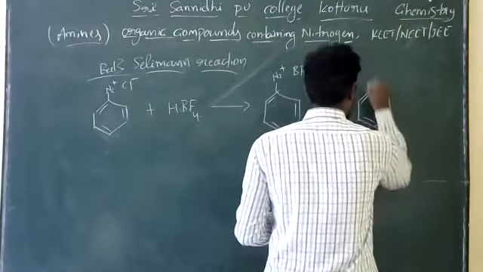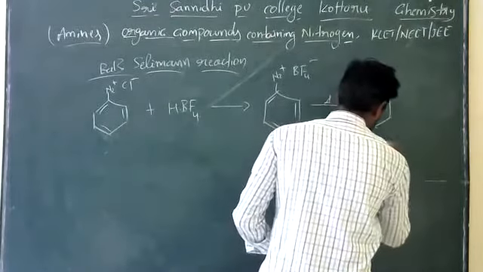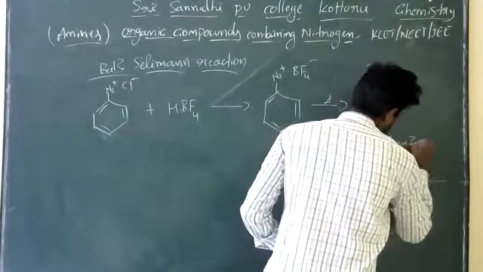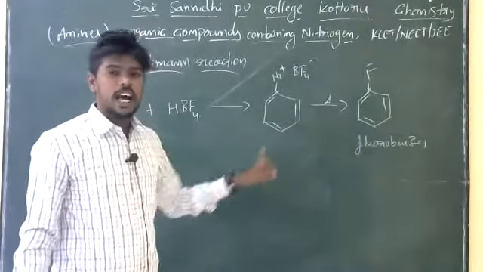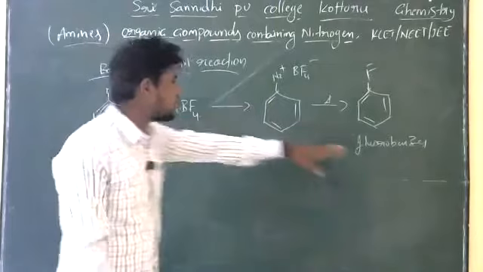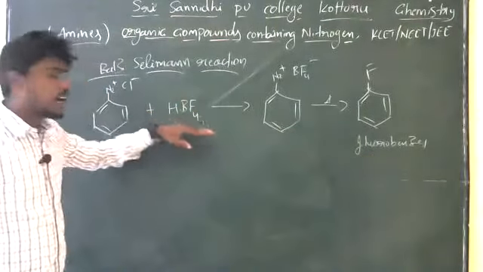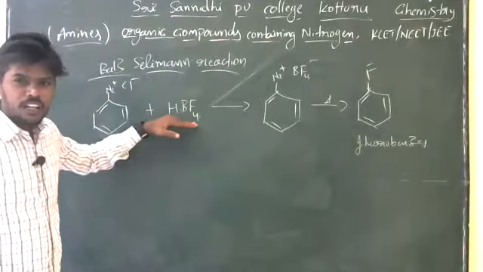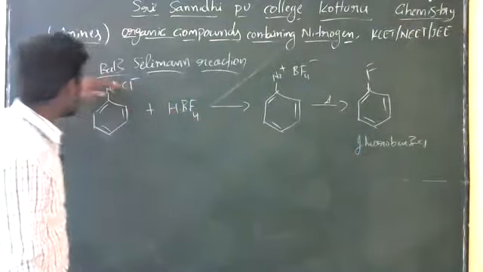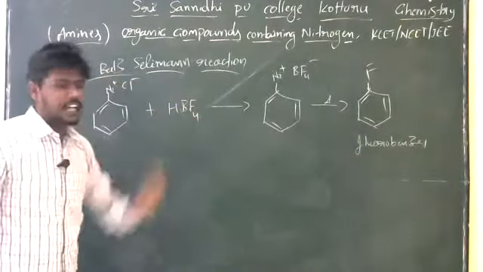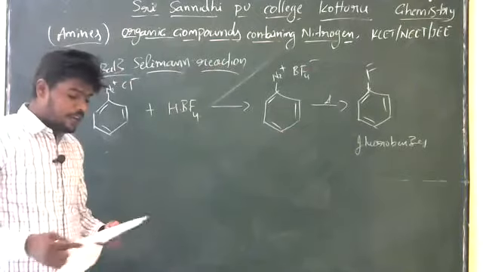Fluorobenzene is produced. In the Sandmeyer and also Gattermann reactions they produce chlorobenzene or bromobenzene. In this reaction we produce fluorobenzene by the reaction with hydrogen boron fluoride. This we call the Balz-Schiemann reaction. Okay? So this is also very very important.